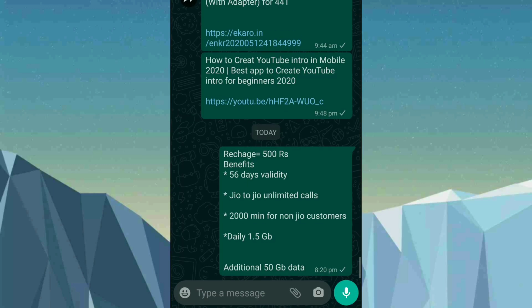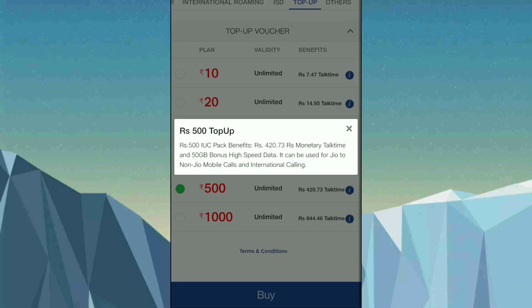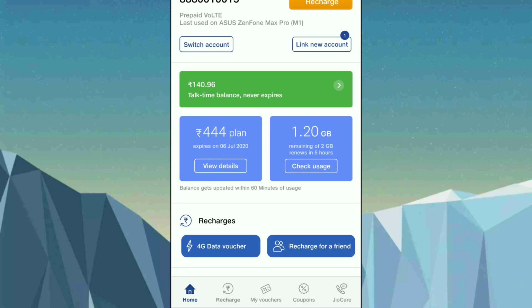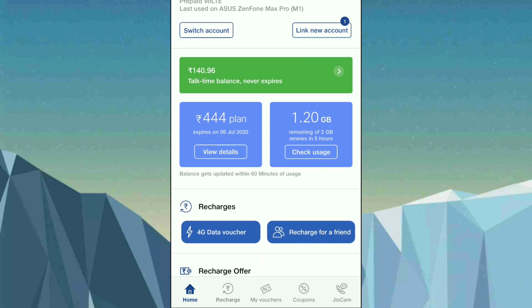I will explain here. As you can see here, you will be getting a 500 rupees benefit. So when you reach up for 500, you will be getting 56 days validity, Jio to Jio unlimited calls, 2000 minutes. Sorry, if you reach up for 500, you will be getting 420 rupees. So with the 420 rupees, I will show you how you can recharge. As you can see here, for example, I am showing here, I have some talk time. So when you reach up for 500, top up, you will be getting 420 rupees. When you get 420 rupees, just click on recharge.